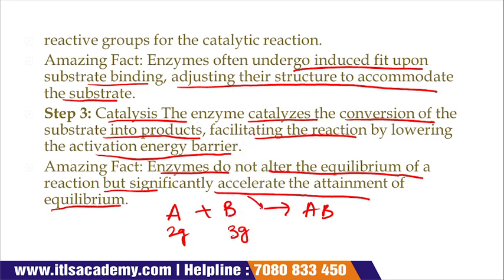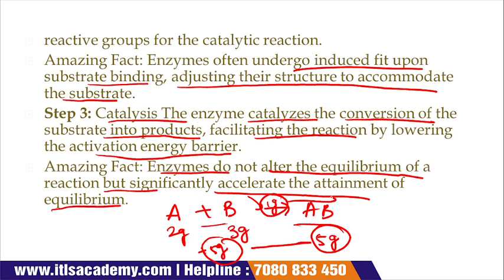When we add 1 gram of enzyme, it does not affect the equilibrium. Here, if the reactant side is 5 gram, then the product side will also be 5 gram. It maintains the equilibrium between the reactant and product side. The only work of the enzyme is that it accelerates the reaction.